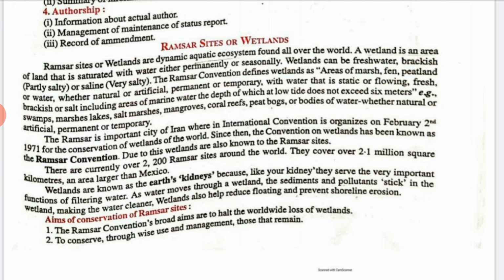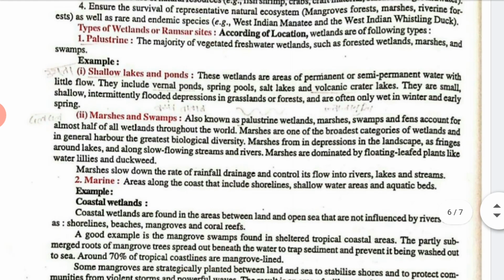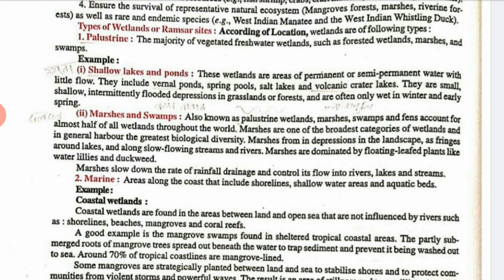Ramsar is an important city of Iran where an international conservation convention was organized on February 2nd in the year 1971 for the conservation of wetlands of the world. Since then, the conservation of wetlands has been known as Ramsar conservation. Now we have the types. There are many types of wetland areas, like shallow lakes or ponds, marshes, marine areas, and riverine and riparian wetlands. In this way we have many areas related to Ramsar sites.